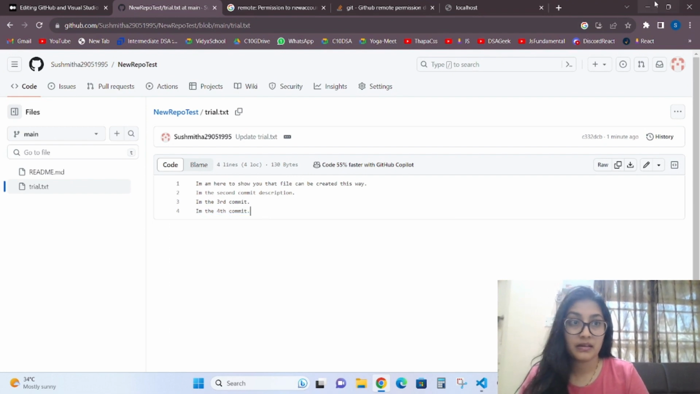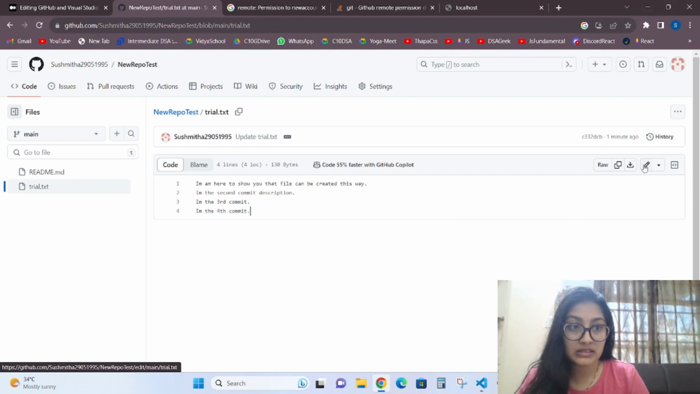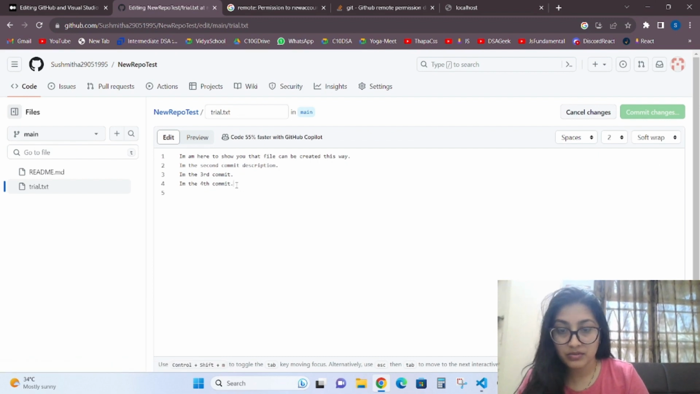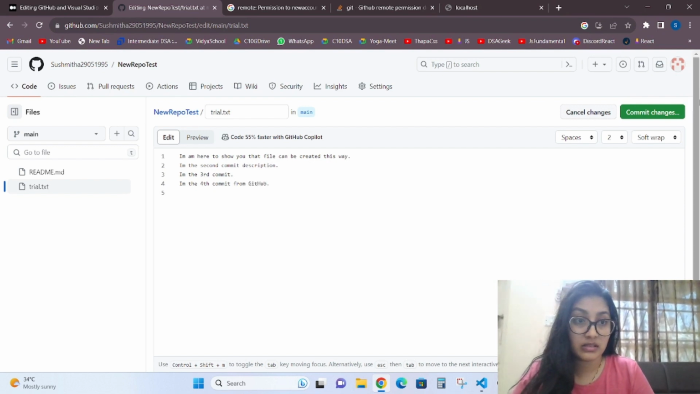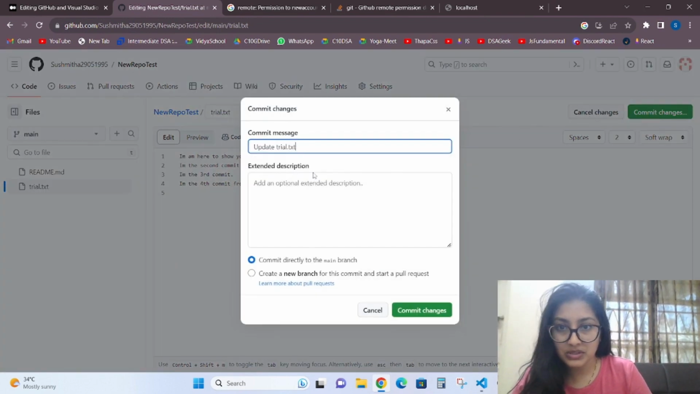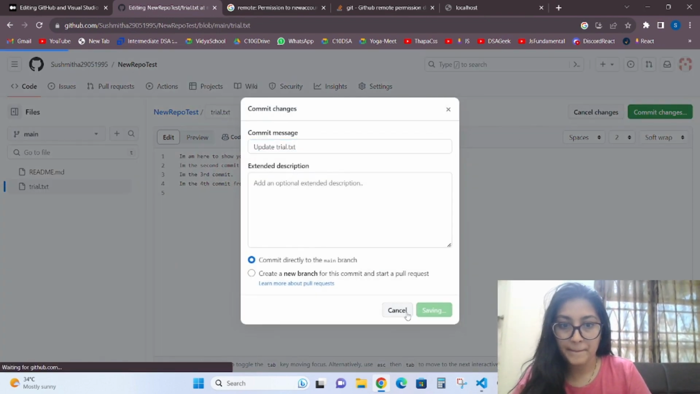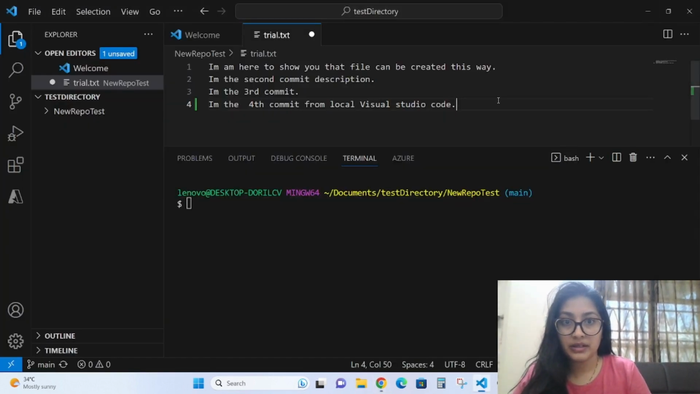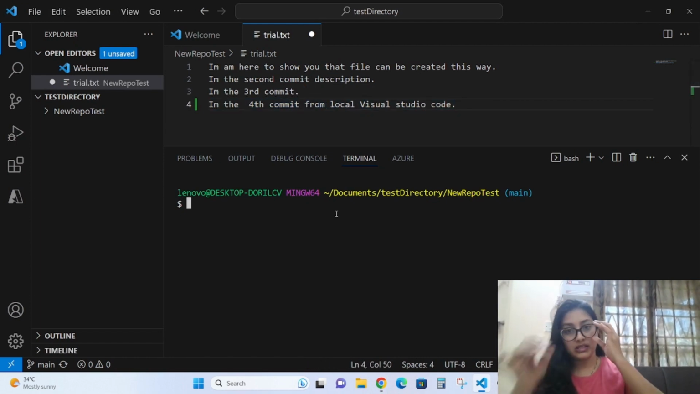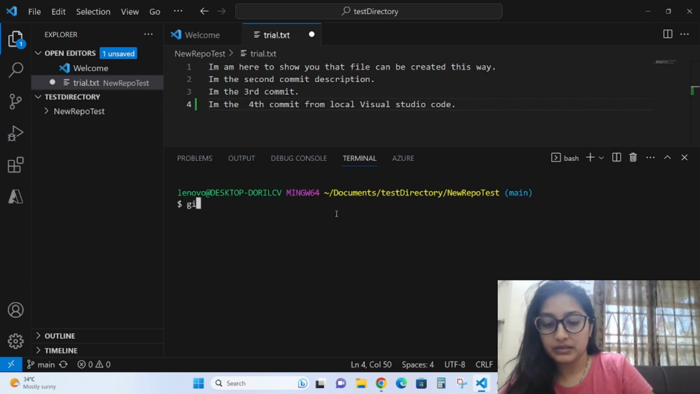Or else we will change this. Okay, I am the fourth commit from GitHub. There should be no confusion. See, I'm going to show something here. See, this is important. This is local Visual Studio Code. Now what you do, you just do git status.